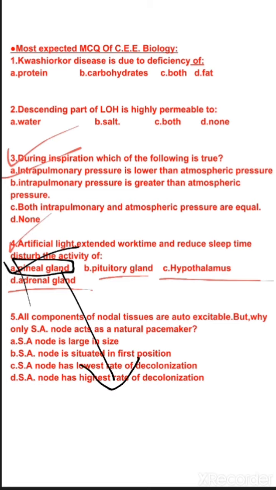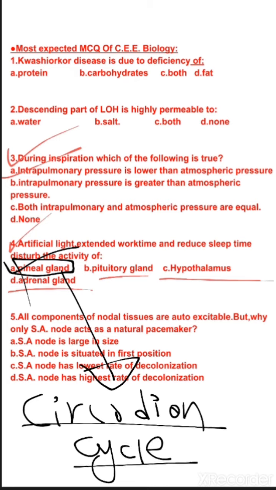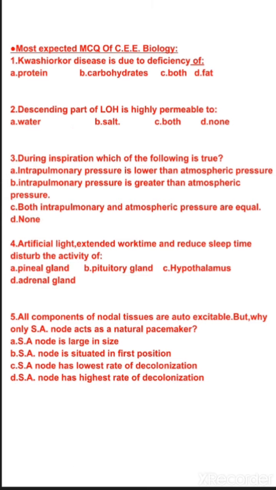Okay, let me tell you one thing. Pineal gland regulates the sleep-wake cycle of our body. This sleep-wake cycle is also called circadian cycle or circadian rhythm. And this pineal gland also secretes a hormone known as melatonin, which is responsible for the circadian cycle. So the correct option is option number A for this particular question.